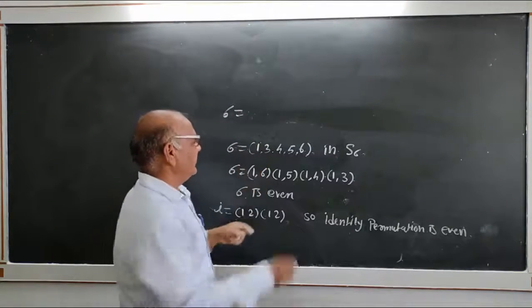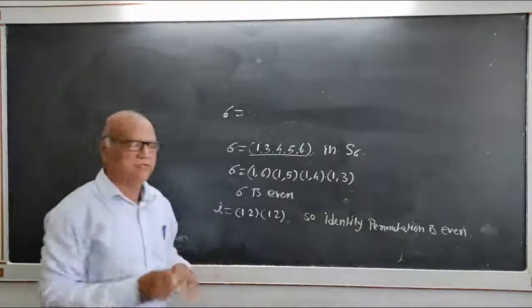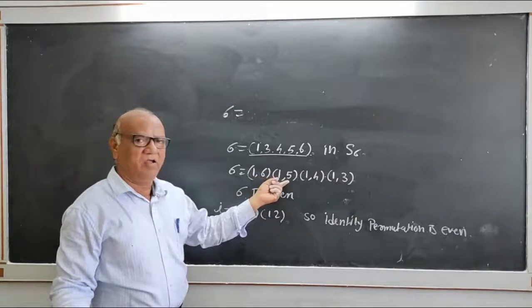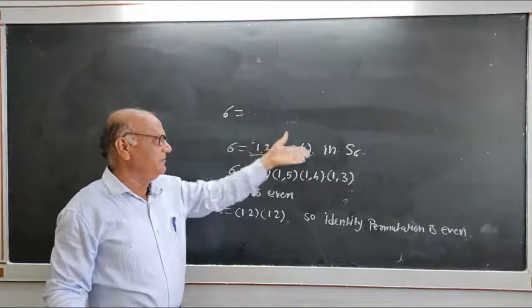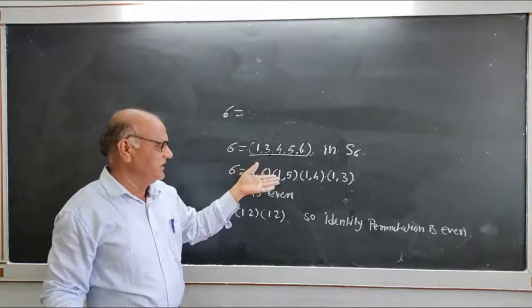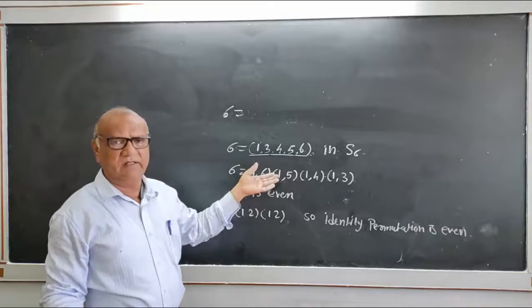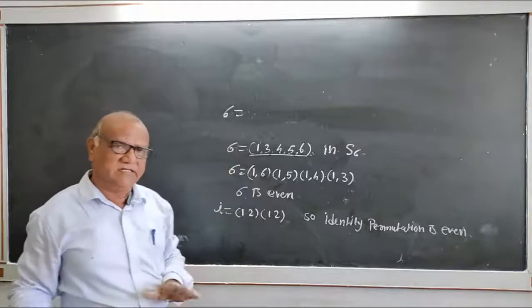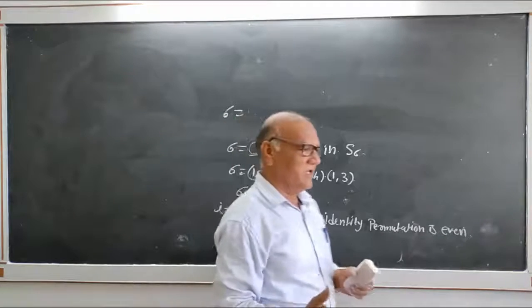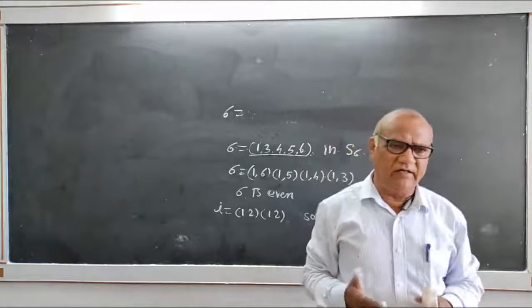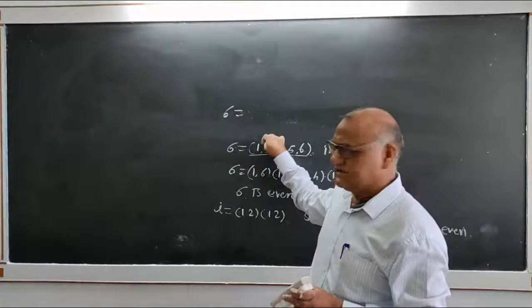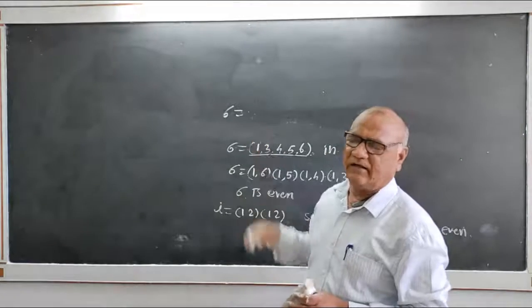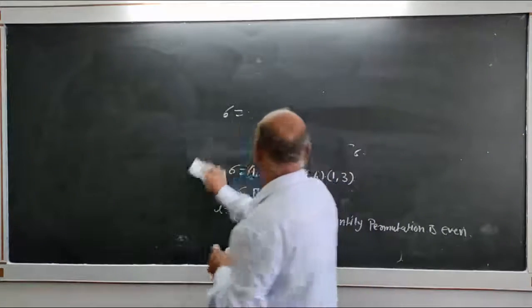Here, a cycle of length 5, so the number of transpositions is even and we get an even permutation. So if sigma is a single cycle, if it is an odd cycle, then it is an even permutation. If it is an even cycle, then it is an odd permutation.